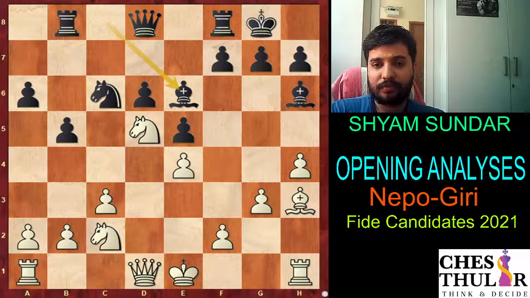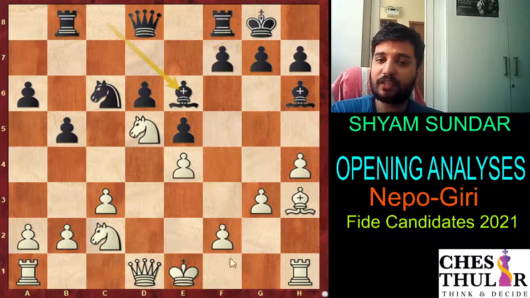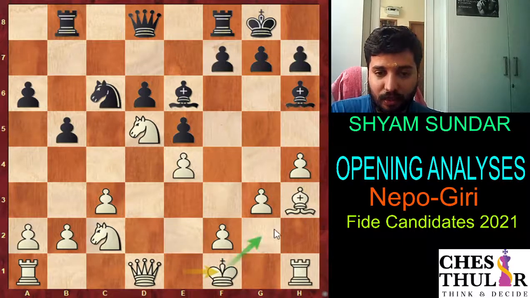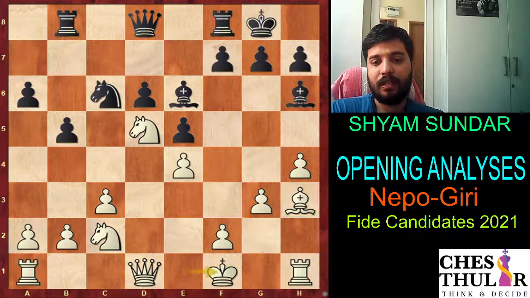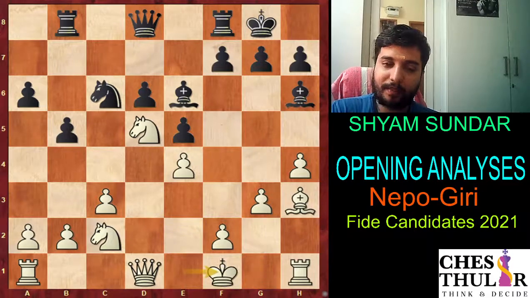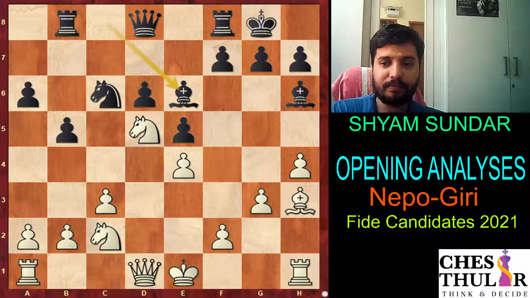So in this position, white has various ways to continue. Queen d3 is one logical way, and another typical move in this kind of structure and variation is to play king f1, then king g2, kind of artificial castling, and defending the h3 bishop. And this is something I think Kramnik will be very proud of, since he has been advocating non-castling chess. So king f1 is one interesting way.